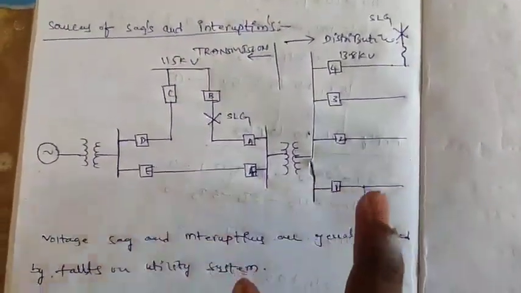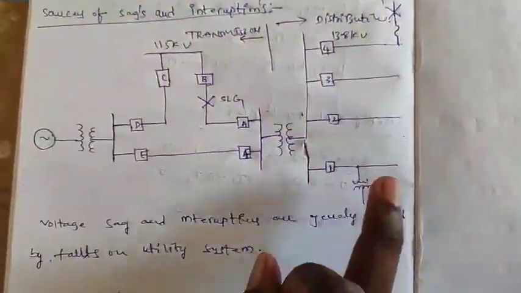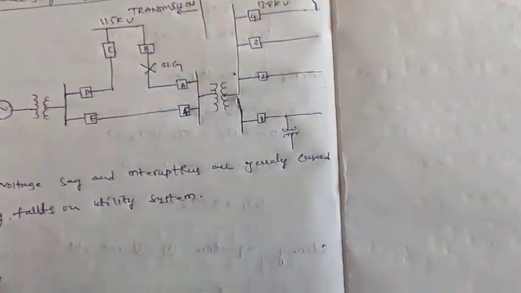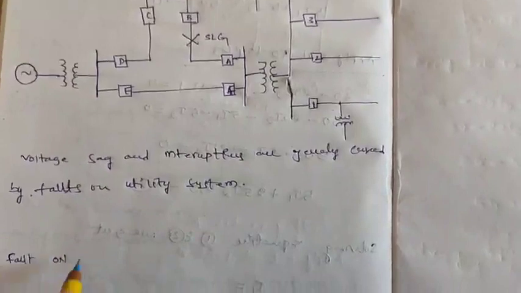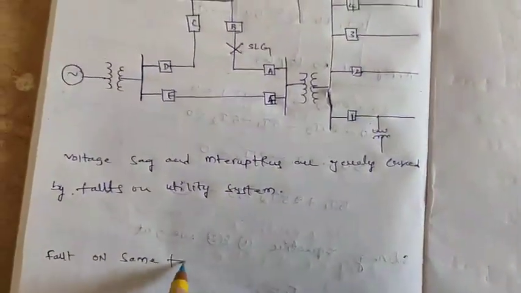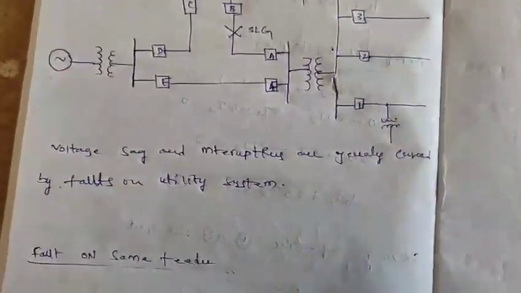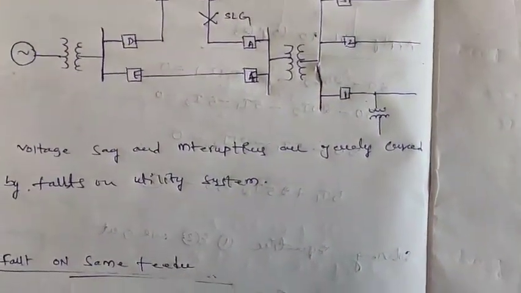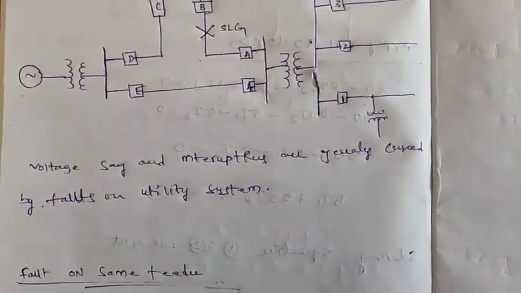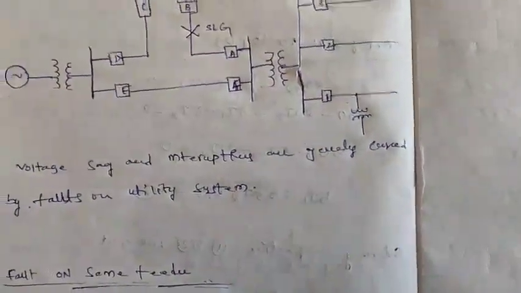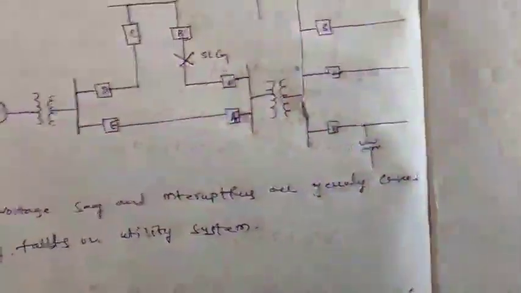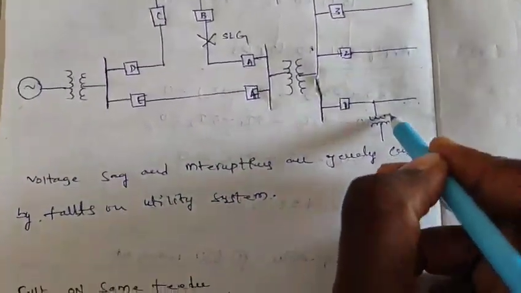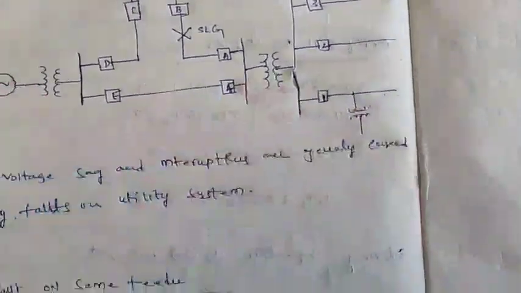Circuit breaker 1 is a fault on the same feeder. I am considering circuit breaker 1, this is feeder 1, and the fault is on the same feeder.